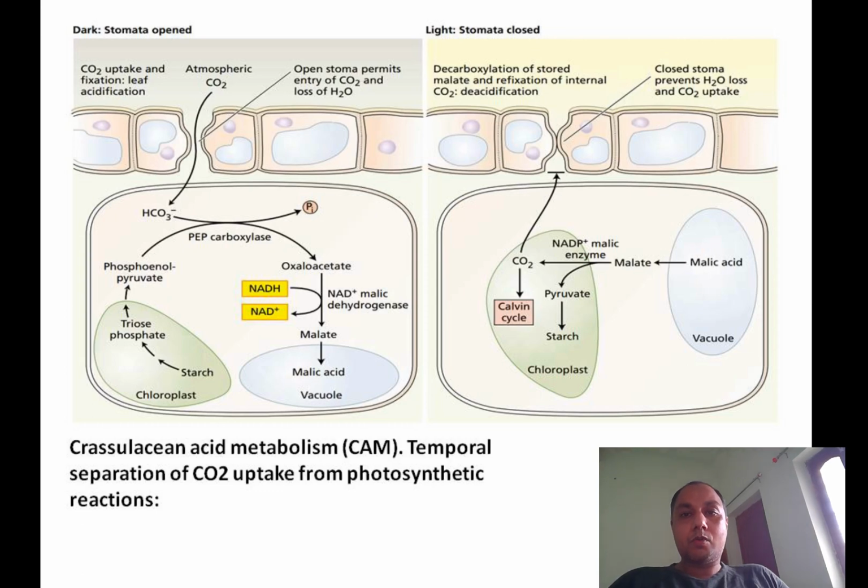When the stomata are closed, the CO2 that was captured earlier in the form of malic acid, due to the NADP-ME enzyme, that malate is converted into pyruvate and CO2. This is called decarboxylation. This CO2 cannot escape the leaf because the stomata are closed.